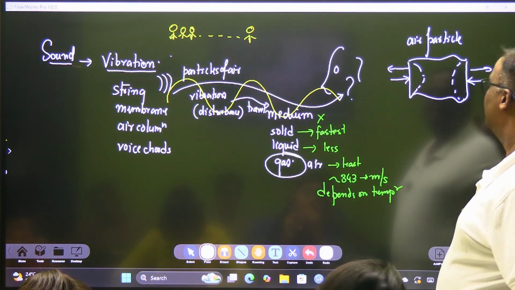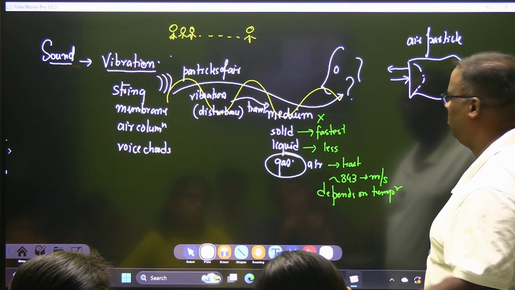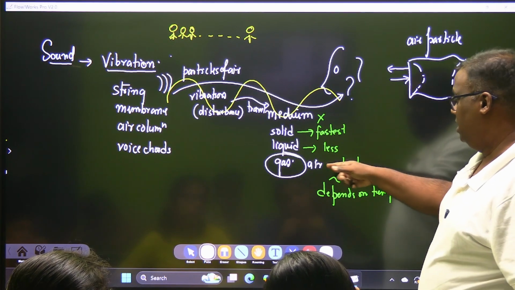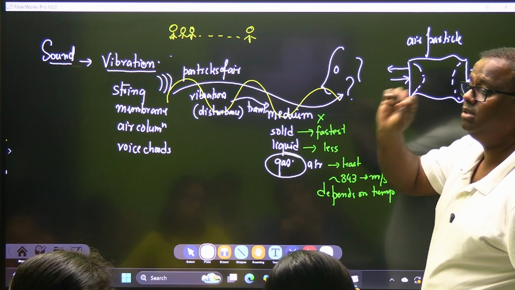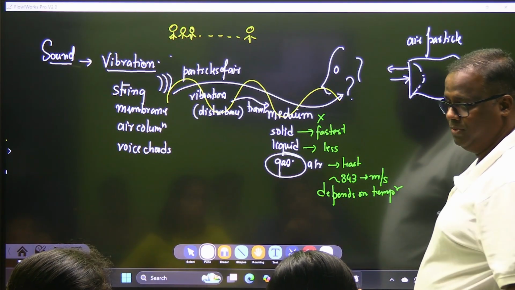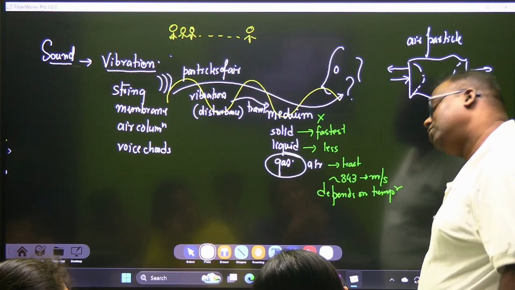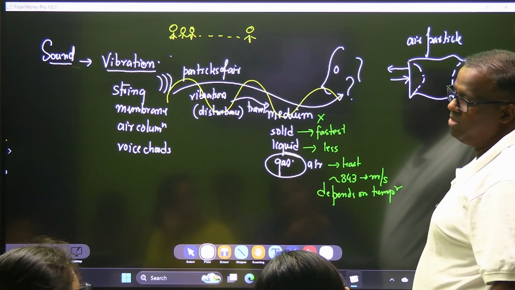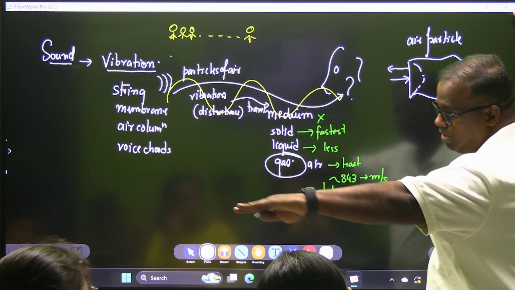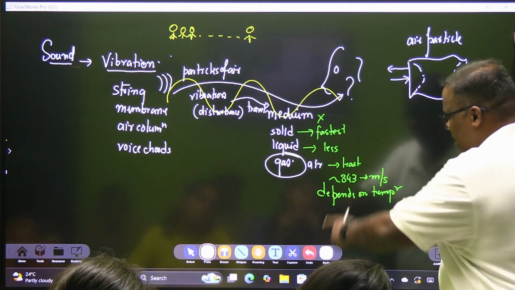Okay? Understood? So today, these are some grade stuff. Anything that we left out: sound needs a medium, unless you have a medium. And look at this: in air, the sound travels at the least speed. Even then we feel that I spoke and you heard it, there is no delay. But put your head on that table and let me take my nail and scratch the table here. It will become unbearable for you because the sound is traveling much faster. Are we fine till here? Now let's say it depends on temperature.